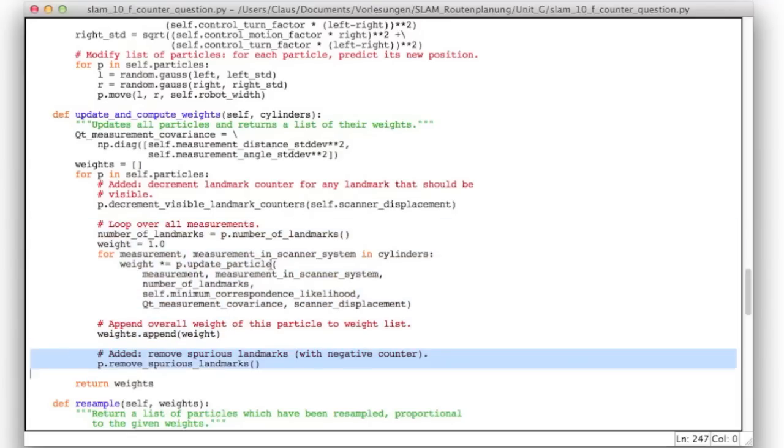But here, after computing all the weights and updating the landmarks, we call remove spurious landmarks, and this function will remove any landmark which has a counter smaller than 0 from the list of landmarks of that particle. Now these are the modifications in our filter class. Now let's have a look at the modifications we'll have to do in the particle class.